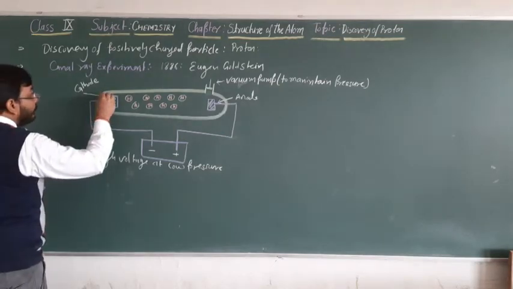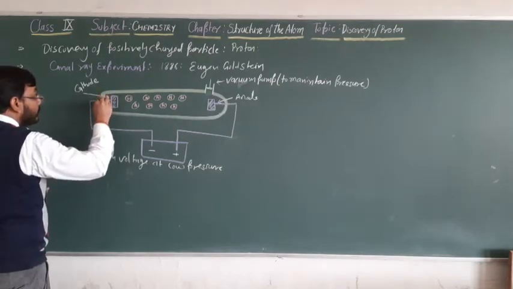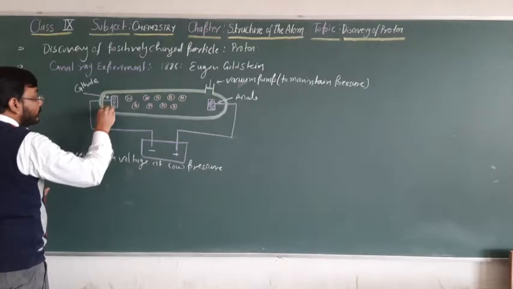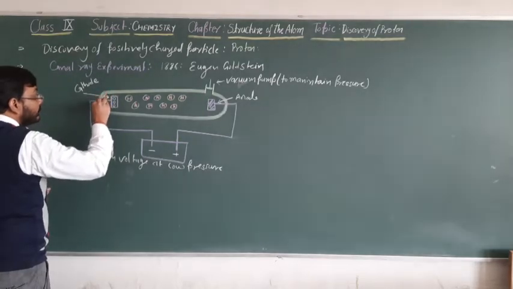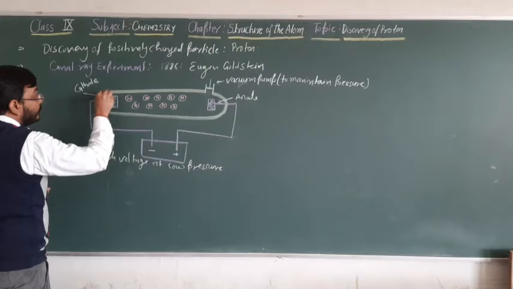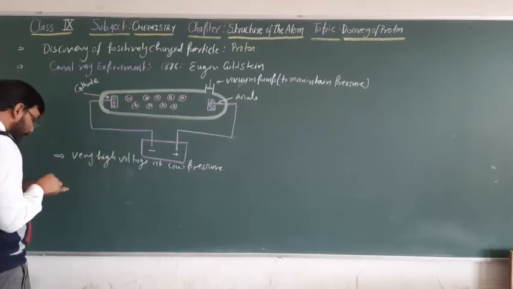He used a phosphorescent material that is coated on the wall of the discharge tube behind the cathode.